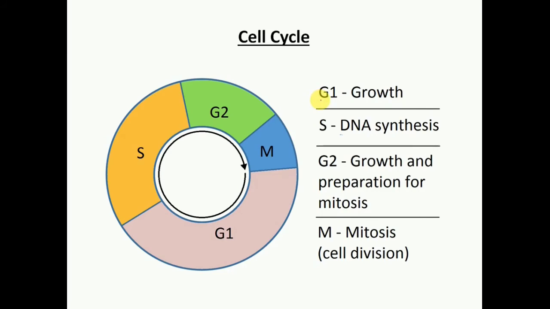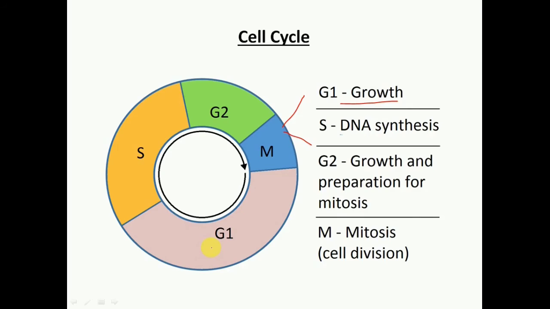phase of the cell cycle is G1 phase, or the growth phase. During this phase, RNA and proteins are synthesized. These all are taking place before mitosis. Means this is the G1 phase, S phase, G2 phase, and this is M phase. M phase means mitosis. M phase consists of 2 parts, the karyokinesis and the cytokinesis. So before mitosis, these 3 phases take place.